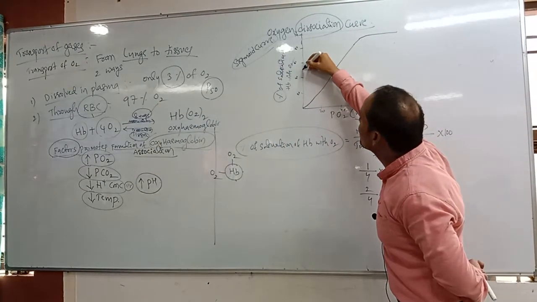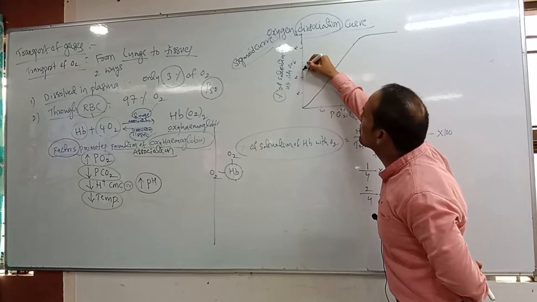So here 50 comes, this one is called P50. This is called 50% of saturation.